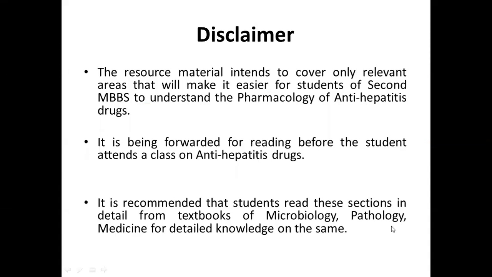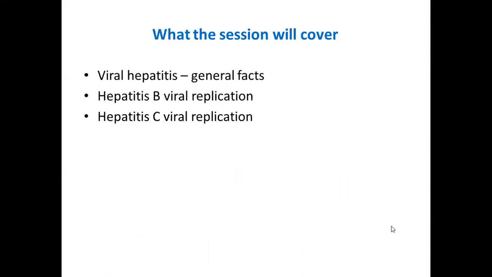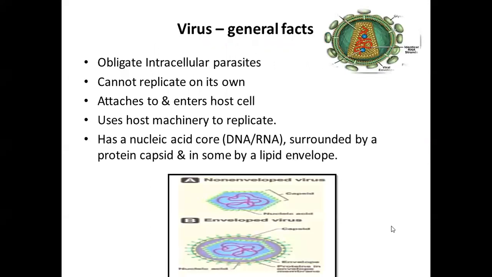This session is intended to cover only the relevant areas that will make it easier for you to understand the class on pharmacology of antihepatitis drugs tomorrow. It is being forwarded for reading before you attend the class, and it is recommended that you read these sections in detail from textbooks of microbiology, pathology, and medicine. So in this session, we shall just have an overview of viral hepatitis, the general facts only. We shall go into a little more detail about hepatitis B viral replication and hepatitis C viral replication.